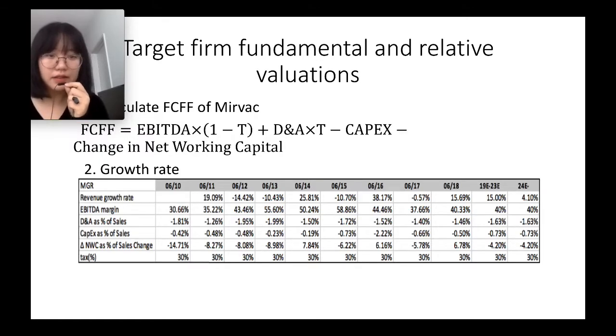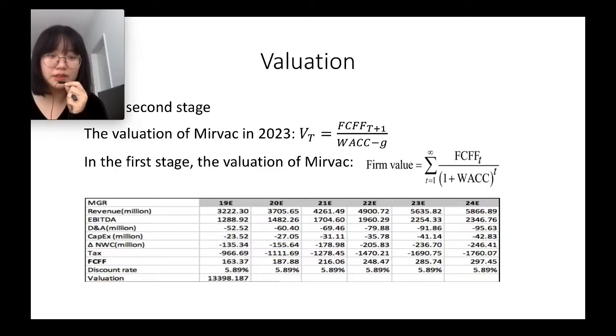Next, we need to calculate the free cash flow of Mirvac. We choose to use this formula to calculate the free cash flow. There are also some assumptions about the growth rate. From this graph, we can see the revenue growth rate for the first 5 years is 50%, for the next 5 years 15%, and after that 4.1%. Since there are two stages of growth, there are two formulas that we need to use to calculate the valuation. From this graph, we can see that after calculation, the valuation is 13.4 billion.